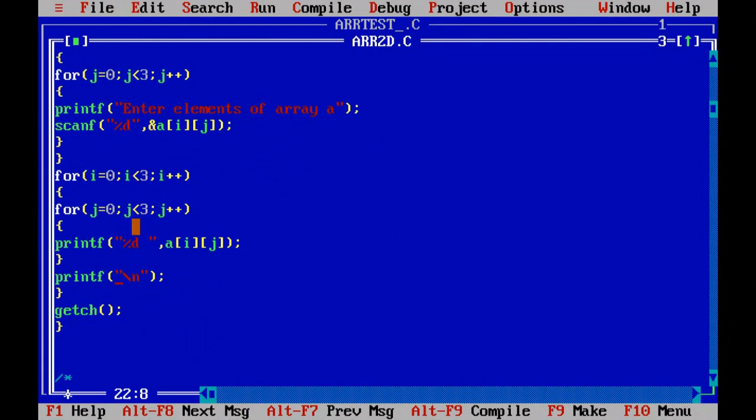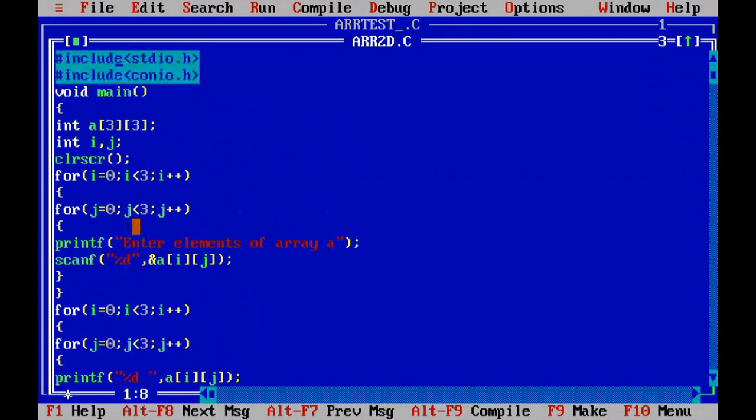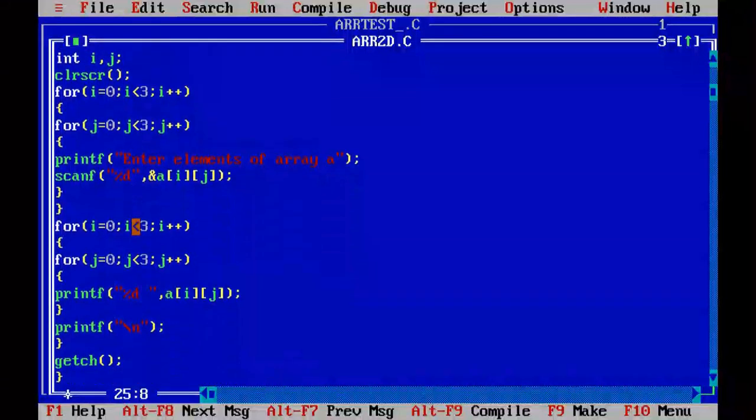Like this all the steps are performed until the condition is false. So you can see in this example, this is the example of a 2D array, how to initialize a 2D array and how to print the values of a 2D array.